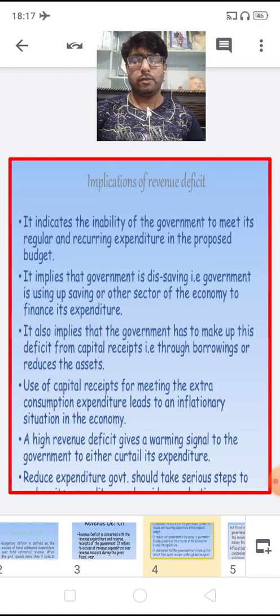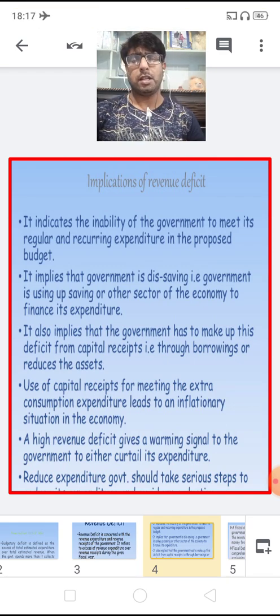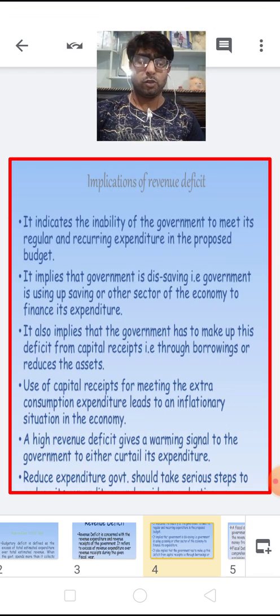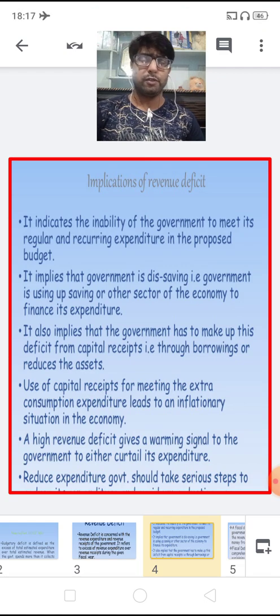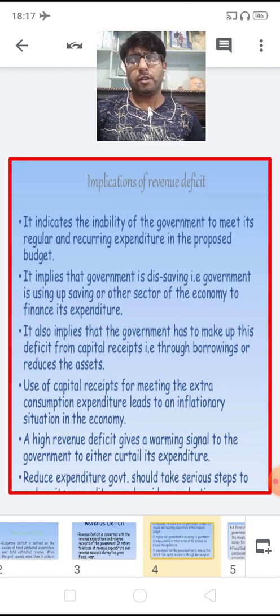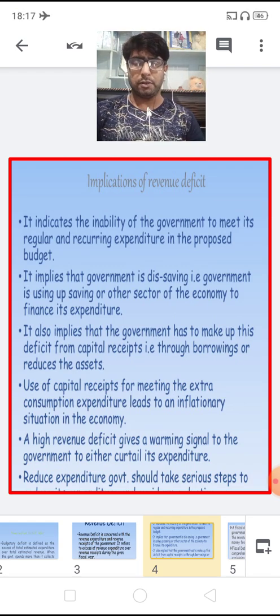So, children, when the revenue expenditure is more than the revenue receipts, it shows the government's inability to fulfill the basic requirements of the people. I mean, the government expenditure is obviously more than its revenues. So, because of the revenue deficit, children, the government may have to cut down the expenditure on several welfare programs in the country, which leads to the loss of social welfare.